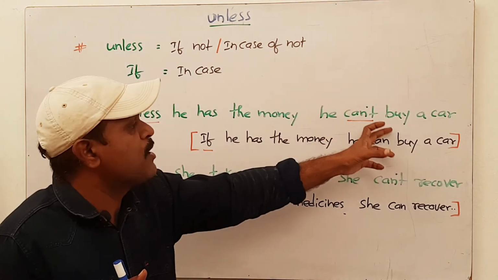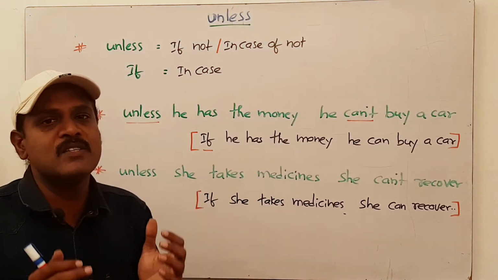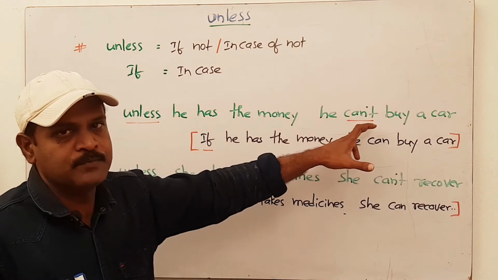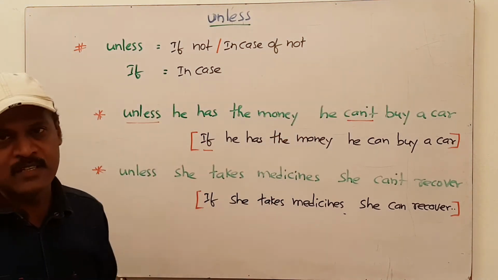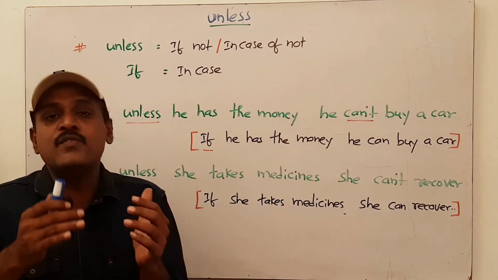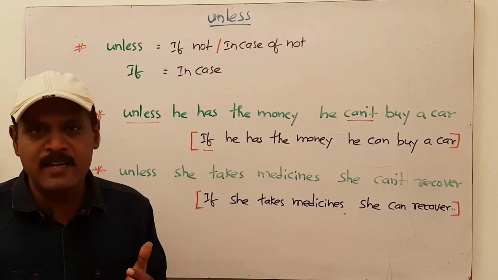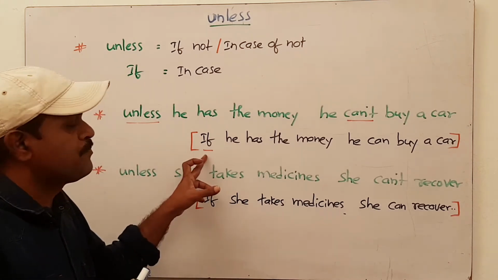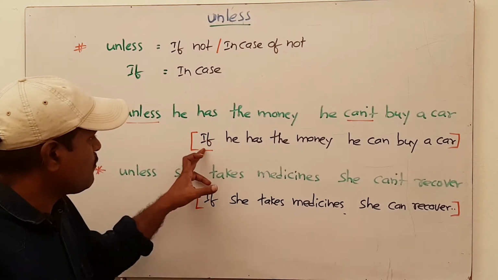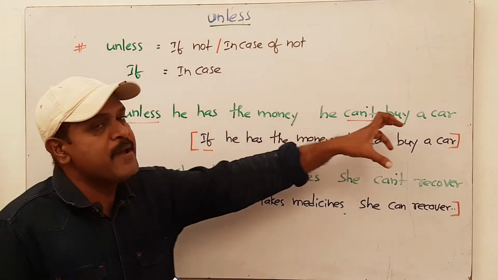So in the second part of the sentence, the future part, we usually have a negative, because in the first part we use unless along with a positive sentence. If you change the sentence without losing its meaning and use if in place of unless, it becomes: If he has the money, he can buy a car.